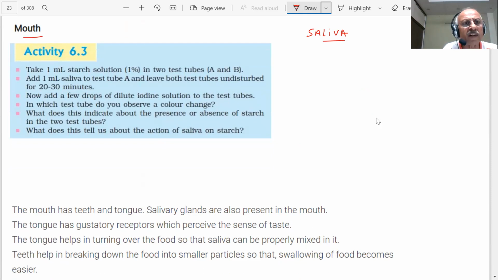Take 1 milliliter of 1% starch solution in 2 test tubes. You have 2 test tubes, students.